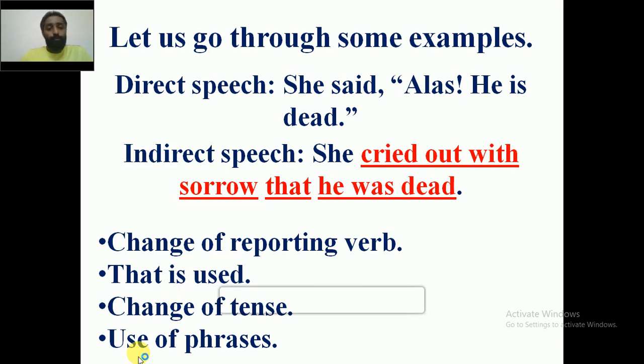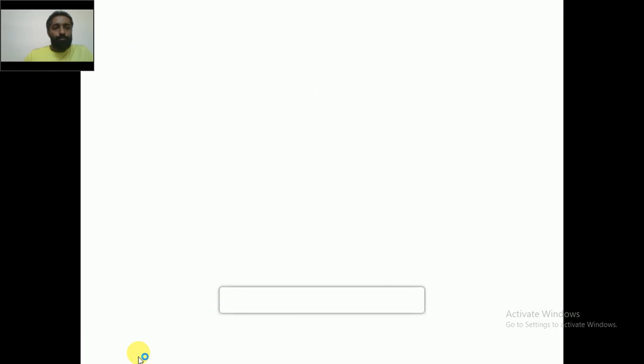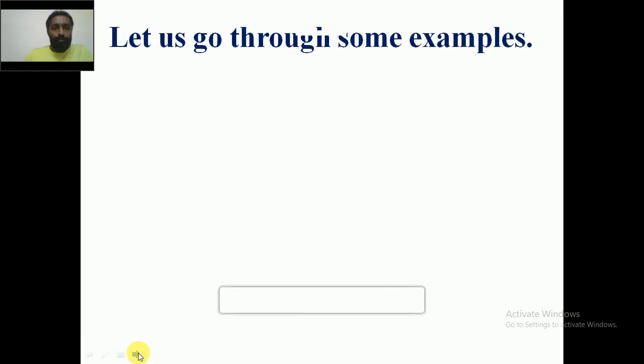So the change of reporting verb and the use of phrase will go almost together. Cried out is the reporting verb and the phrase is with sorrow. It comes together, cried out with sorrow. That becomes the phrase. So the reporting verb is changed, the conjunction called that is used, and there is the change of tense. Let me give one more example so that you can understand this change in a better manner.